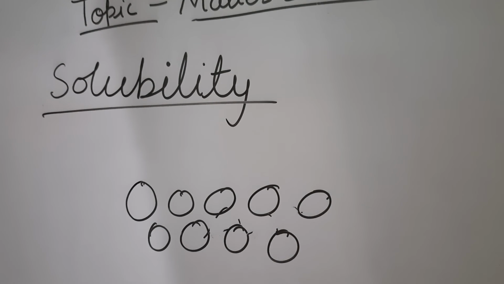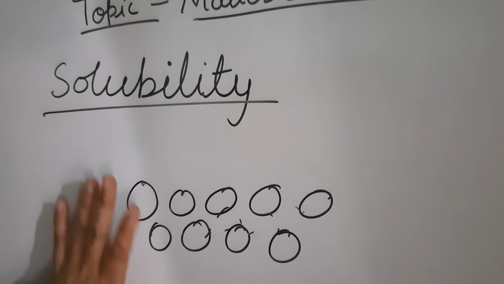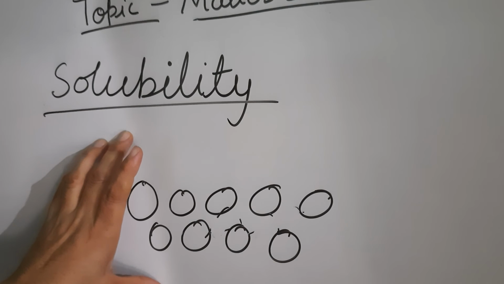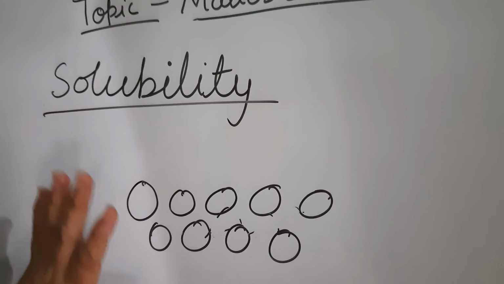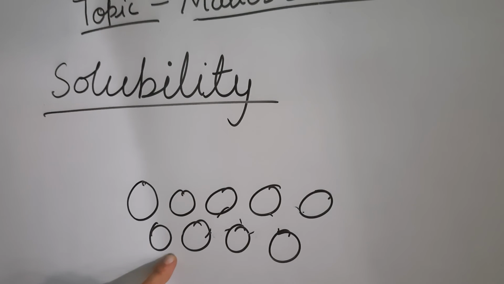Okay, simply I will explain to you that the liquid state of matter has the ability to dissolve other substances in it because of the space between the molecules. There is space between the molecules of liquid.